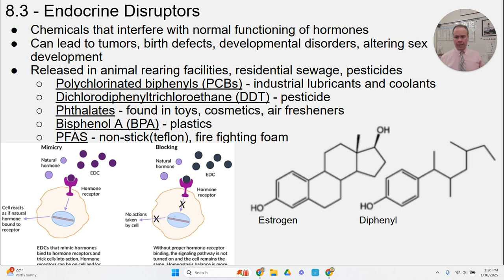DDT, the pesticide, is an example of an endocrine disruptor. Phthalates are found in toys, air fresheners, and cosmetics. BPA is found in plastic water bottles. PFAS is found in firefighting foam and is also a component of Teflon, the non-stick coating. These are all examples of endocrine disrupting chemicals that, as we have created these compounds and used them, have increased the exposure of humans as well as other organisms to this wide variety of endocrine disrupting chemicals.